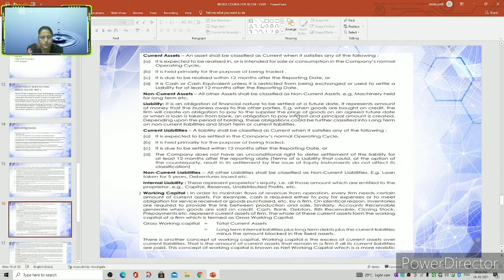Then let us see what working capital is. In order to maintain flows of revenues from operations, every firm needs certain amounts of current assets. For example, cash is required either to pay for expenses or to meet obligations for services received or goods purchased. This is called working capital. Working capital we can understand with the help of gross working capital, which is equal to total current assets. The long-term internal liabilities plus long-term debts plus the current liabilities minus the amount blocked in fixed assets. If you do this, you can get the working capital.